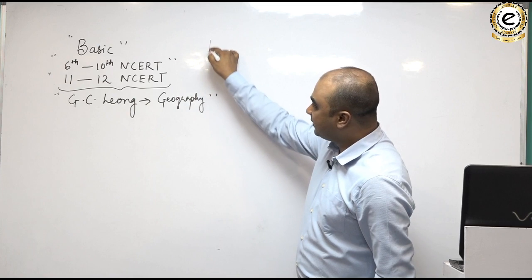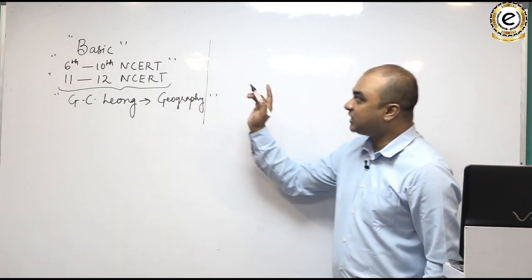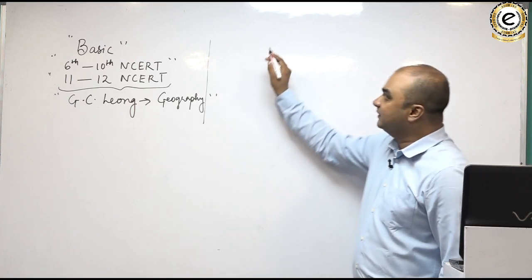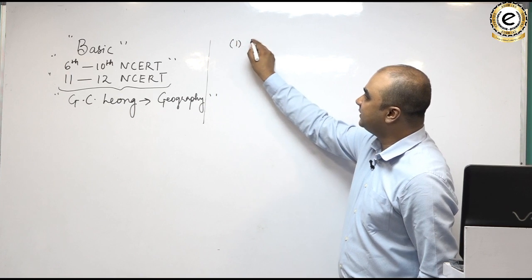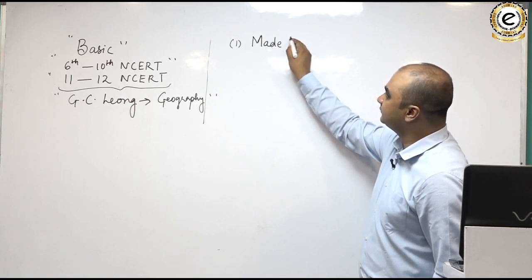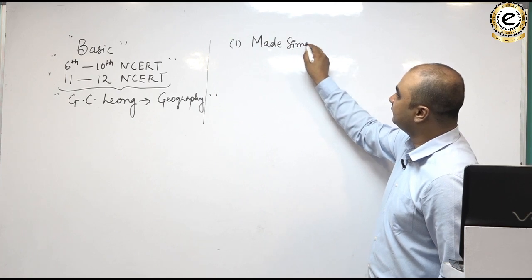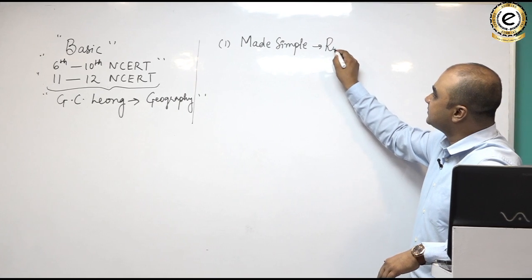Once this is complete, then as you start your optional, go for the first book, which is Made Simple. This is a book by Rupa Publications.